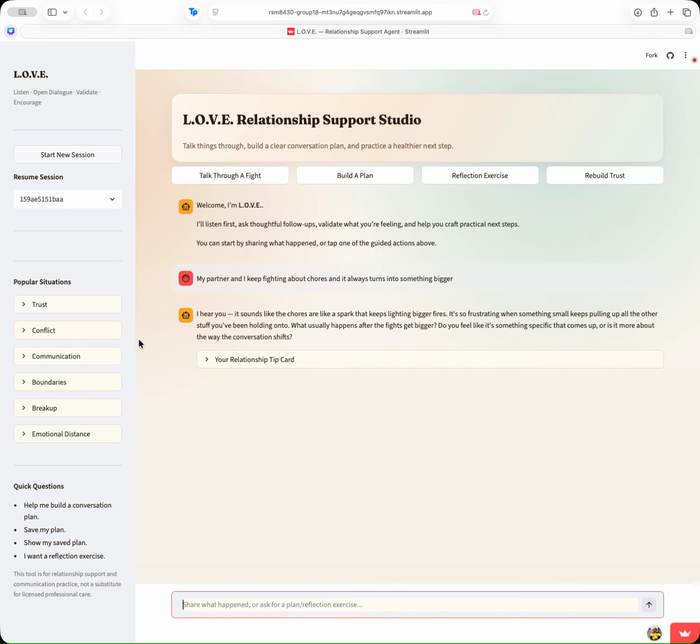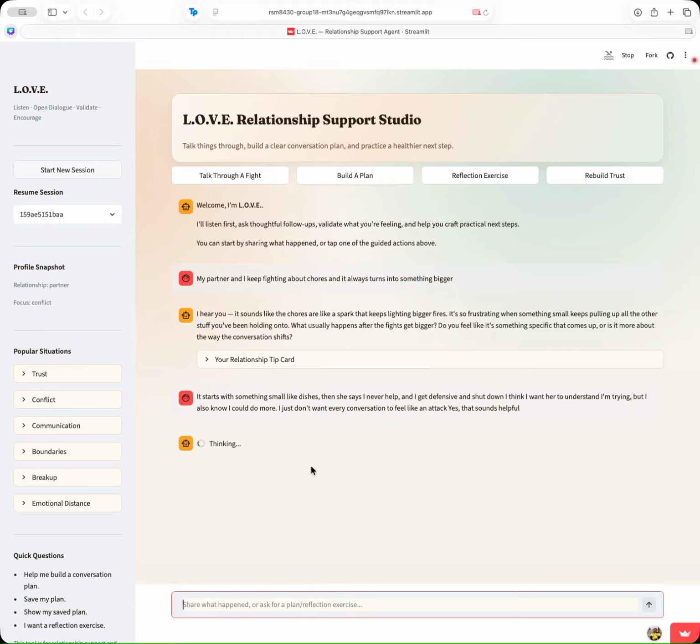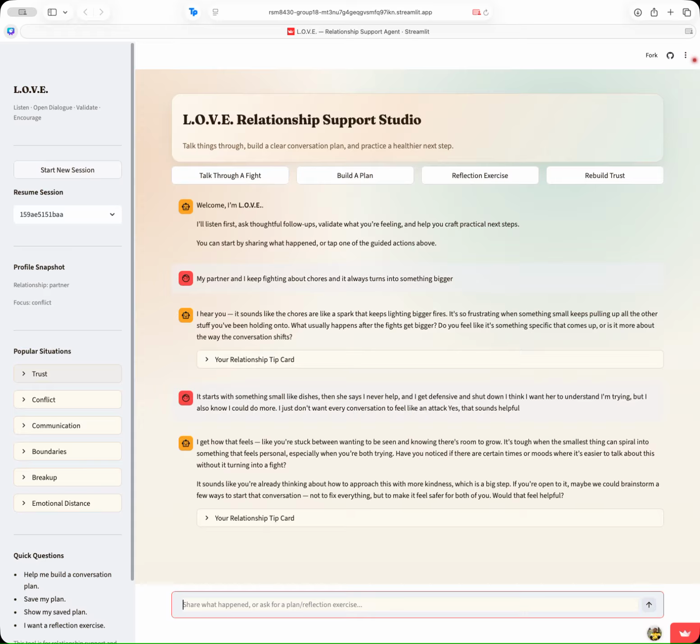We will continue the conversation by giving more context. And now it's getting a bit more into detail of what that looks like. And now it's asking if you want to brainstorm a plan. So we can ask it to build the plan.